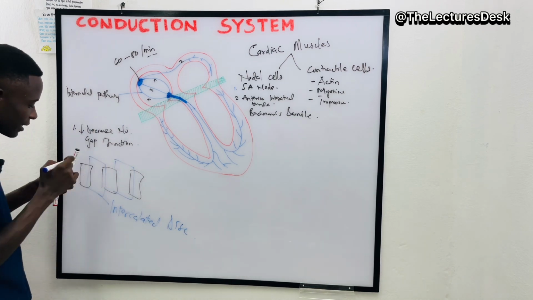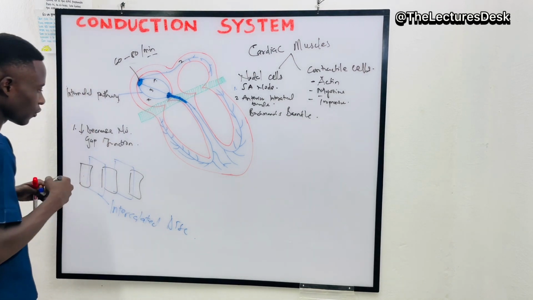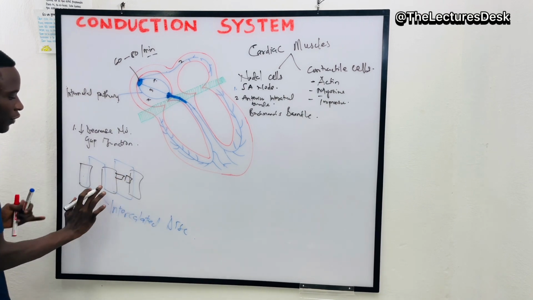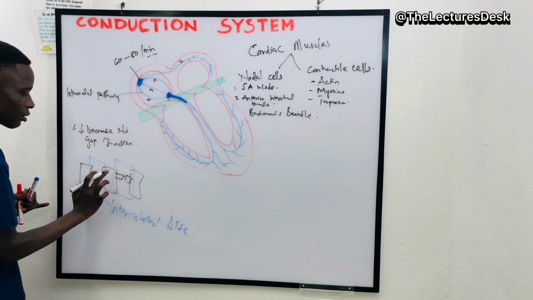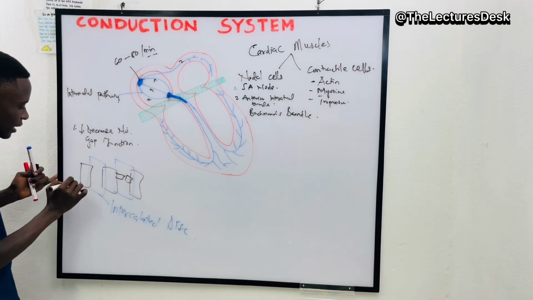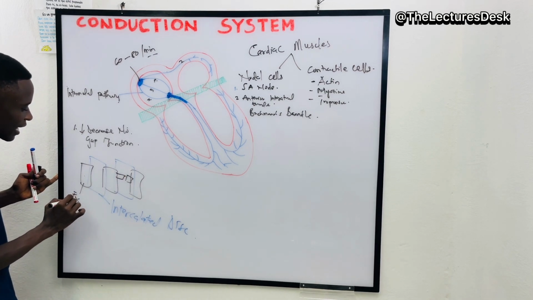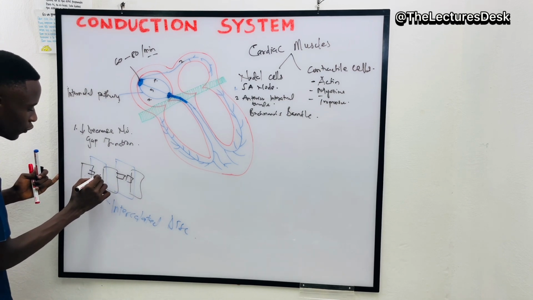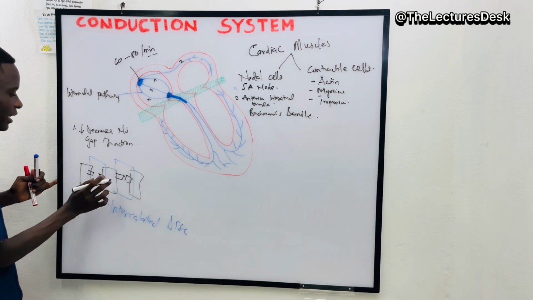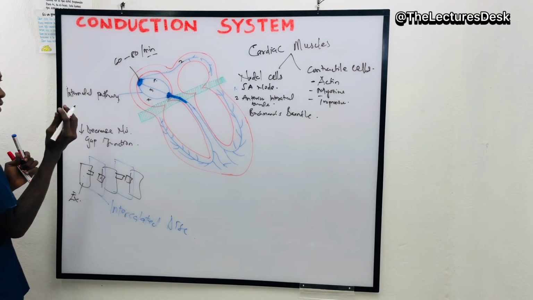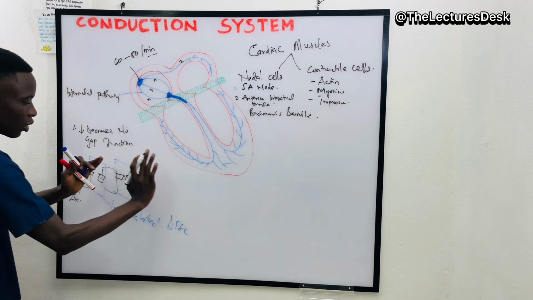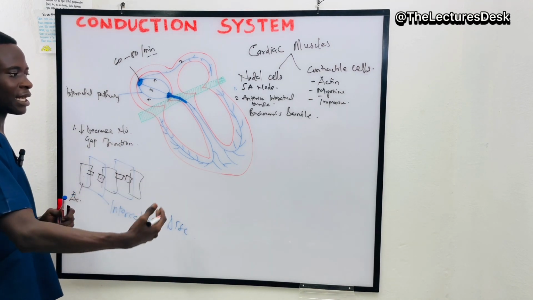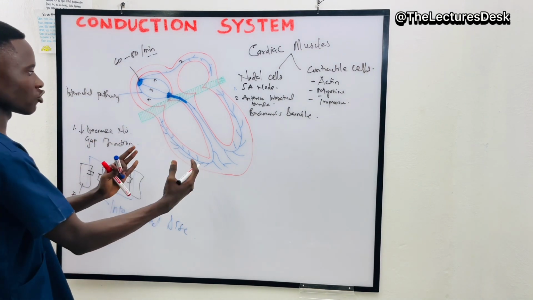And in the intercalated disc, we have these channels that permit the movement of excitatory ions from one cell to another. So if this cell is the one that has been excited, its excitatory ions, the positive ions, will move from here to this place and get this cell excited. And because of that, all the cells in there can get excited and then undergo contraction at the same time.